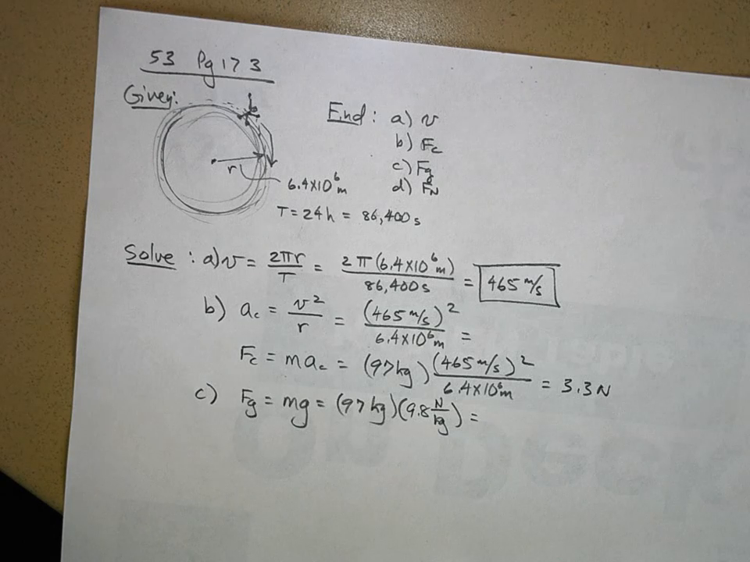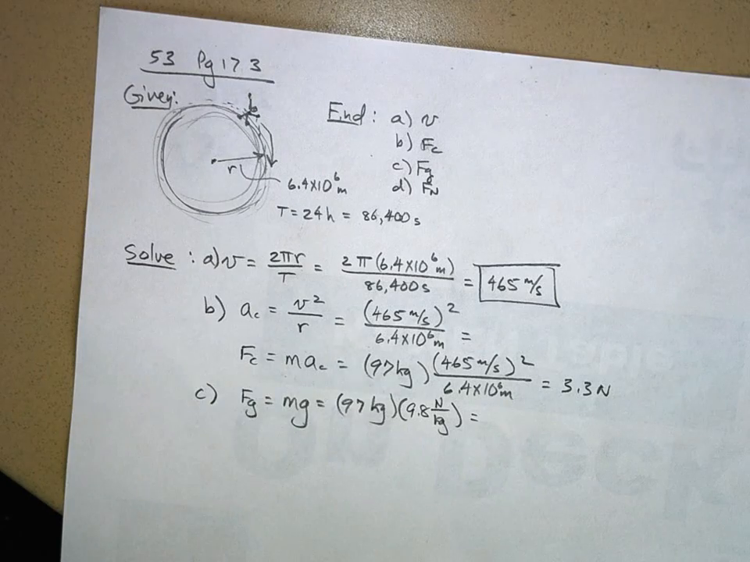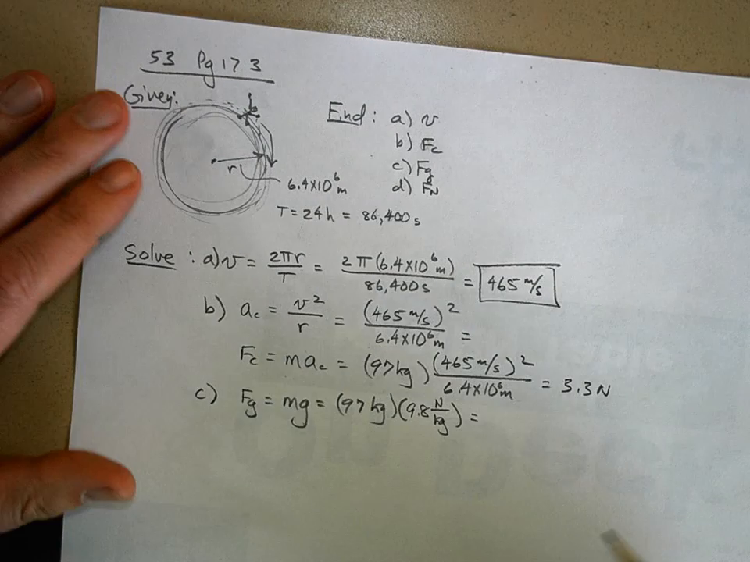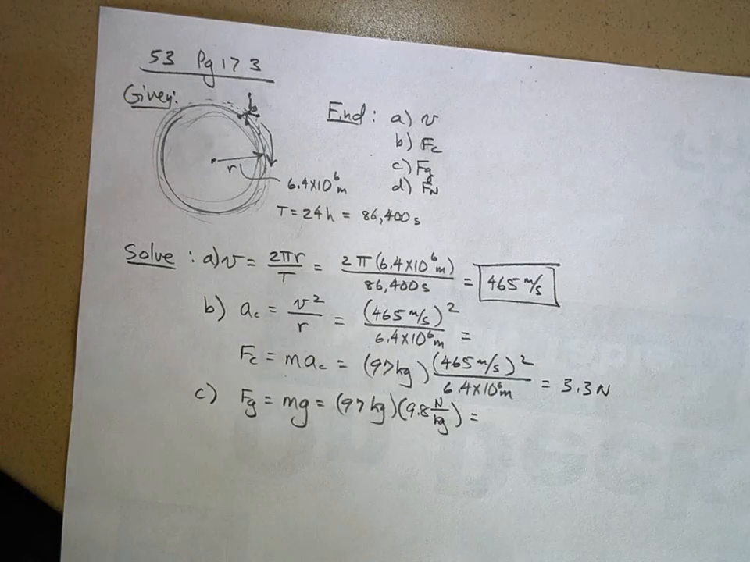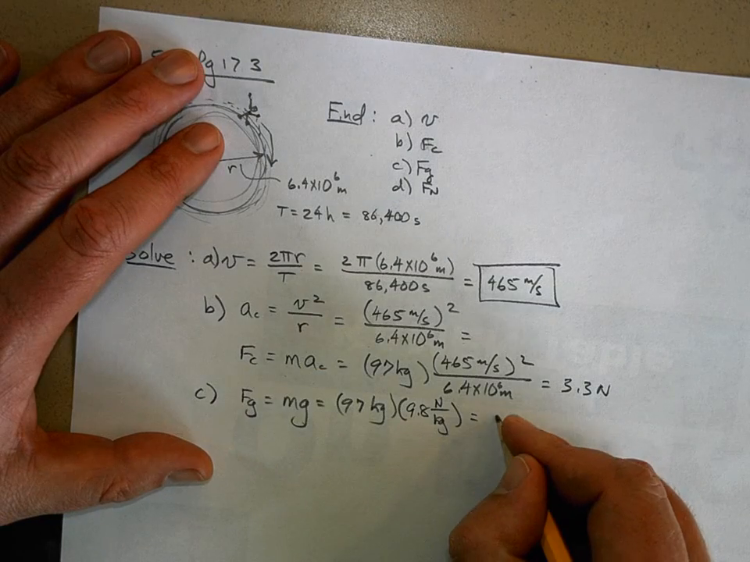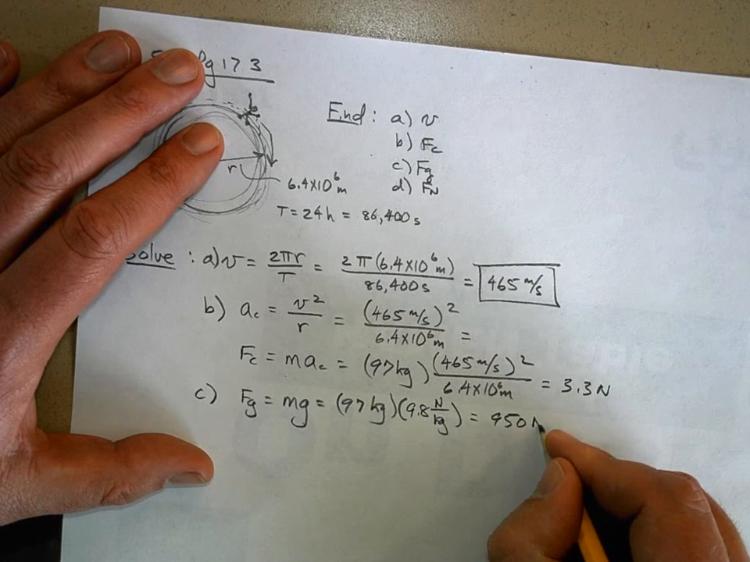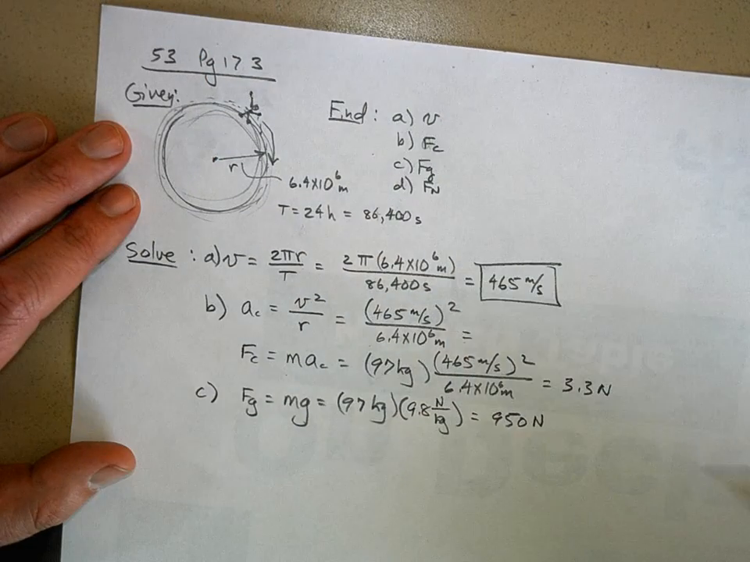And let's see, what do you get when you multiply? I don't have a calculator up here. You guys have one? Well, I'll just use the answer in the book. 950 newtons, if I round it off. Okay, so that's my weight.